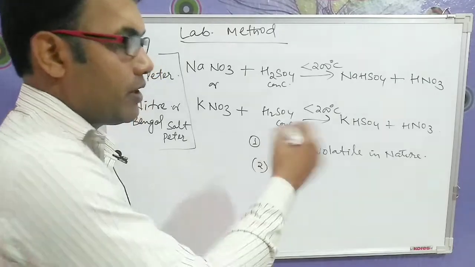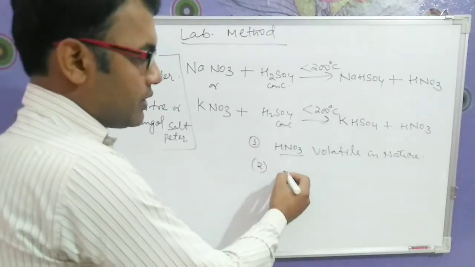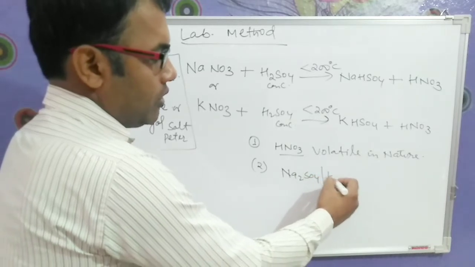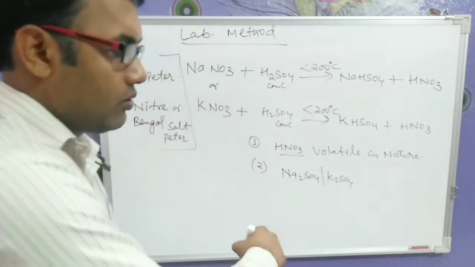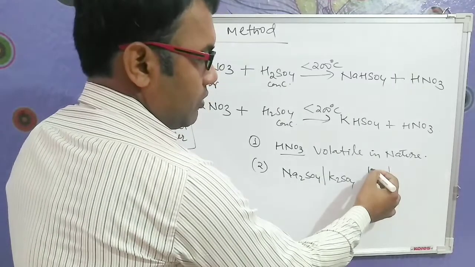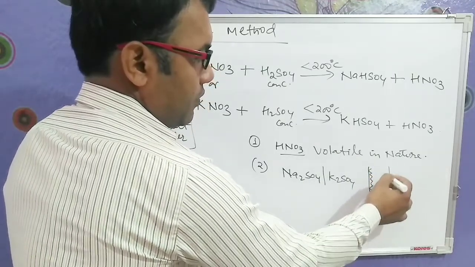Second, if the temperature is greater than 200 degrees centigrade, there will be formation of sodium sulfate or potassium sulfate. When this product is formed in the test tube, we will see a hard crust formation.